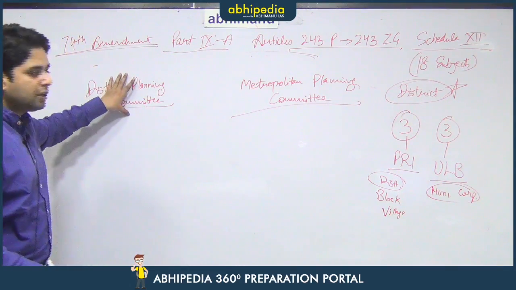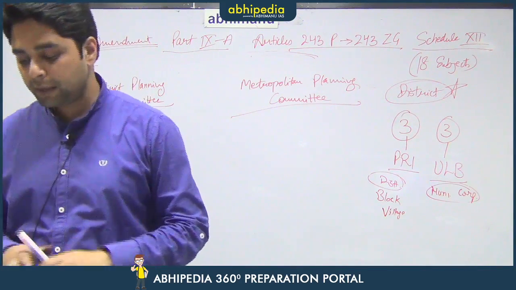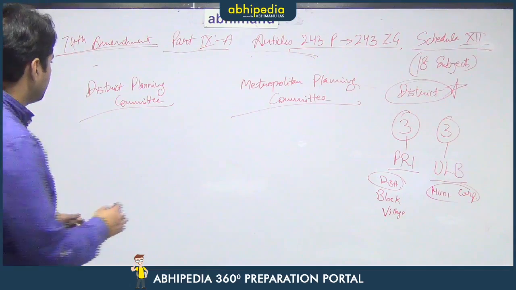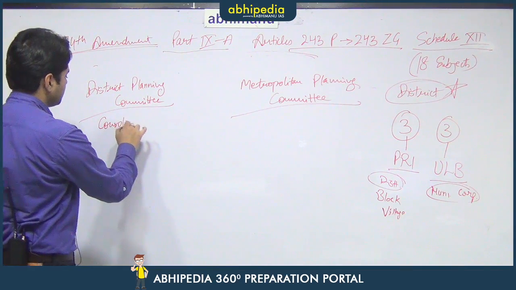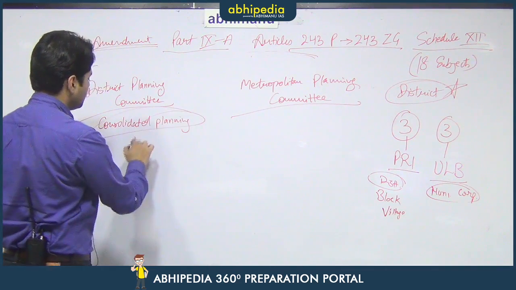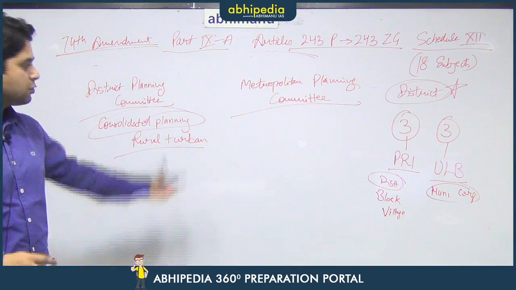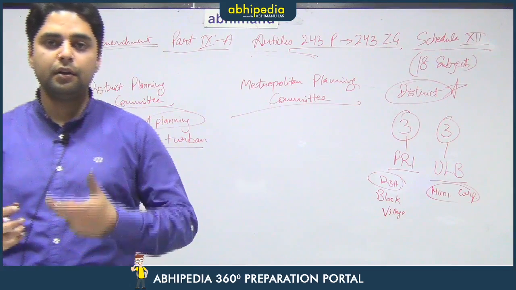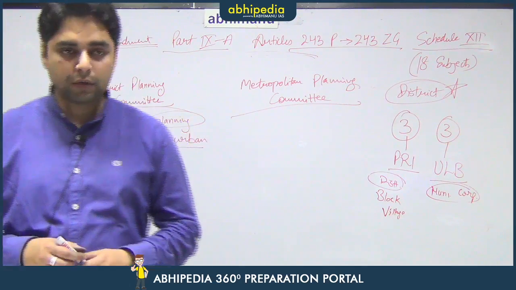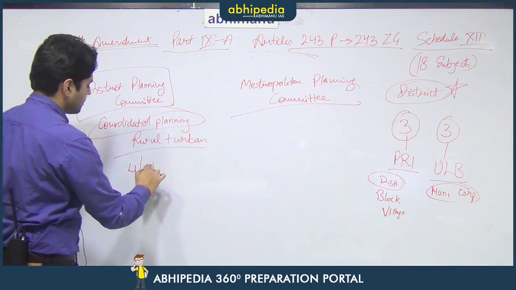Therefore, every district planning committee will have to see how much of the funds have to be allocated to rural area and how much of the funds have to be allocated to the urban area. Therefore, district planning committee simply means a consolidated planning at the district level, where both the rural as well as urban areas are combined. So, this is where the grants come and then they are further allocated to the urban local bodies and to the rural local bodies.